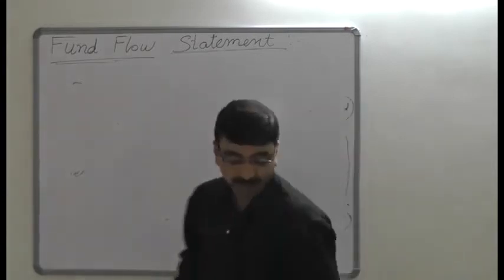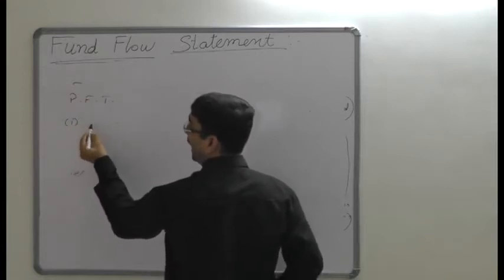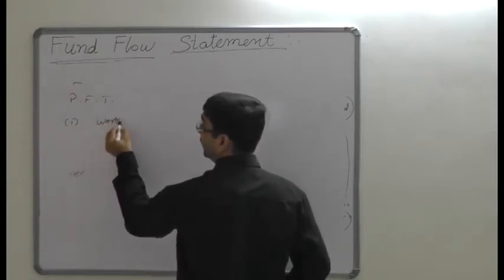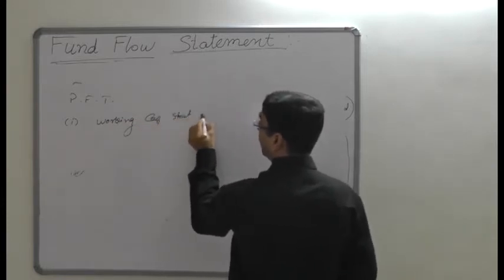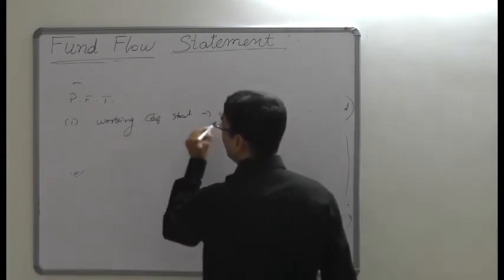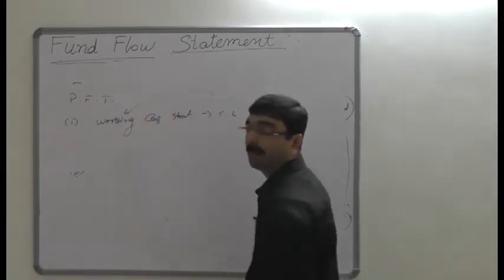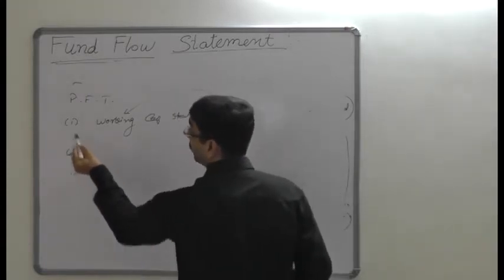I'll tell you. Provision for taxation can be recorded in the working capital statement as a current liability. So if you are recording provision for taxation as a current liability, then it would be considered in the working capital statement. But it can be recorded in another way also.